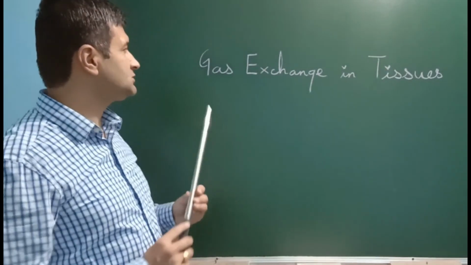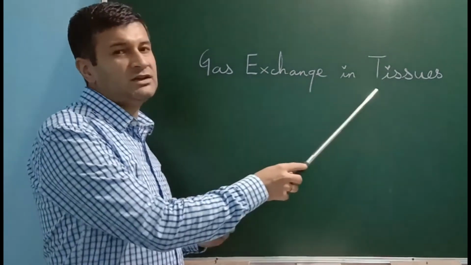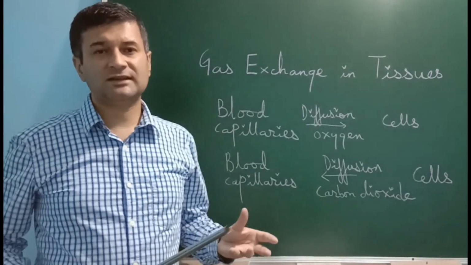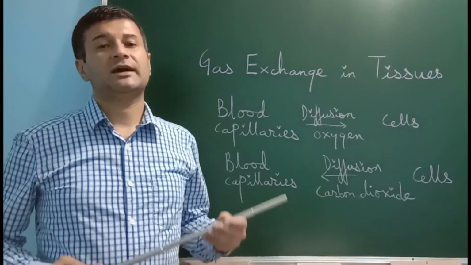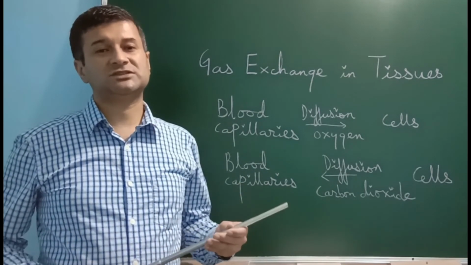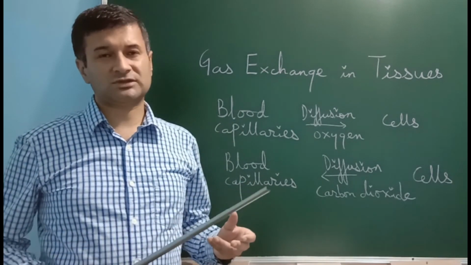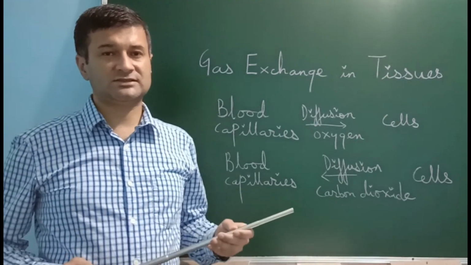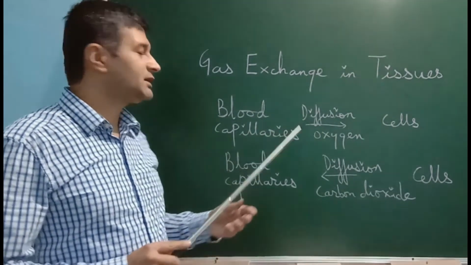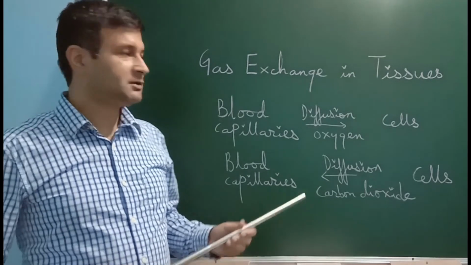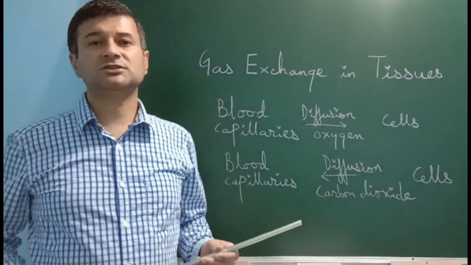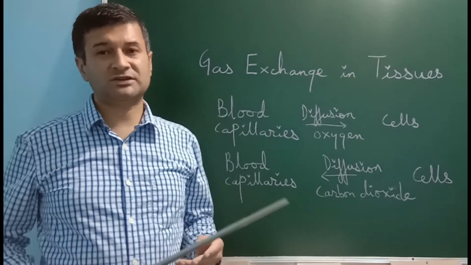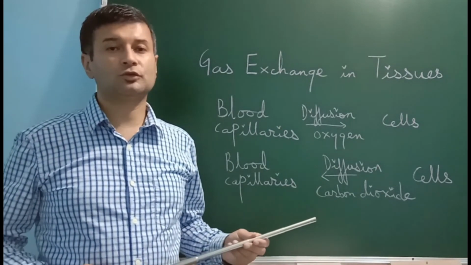Now, let us try to see the gas exchange taking place in tissues. In the cells, there is continuous breakdown of glucose to release energy by utilizing oxygen, and during this process, carbon dioxide is released. The blood capillaries carrying oxygen-rich blood diffuse oxygen into the cells, which is used for cellular respiration and breakdown of glucose.